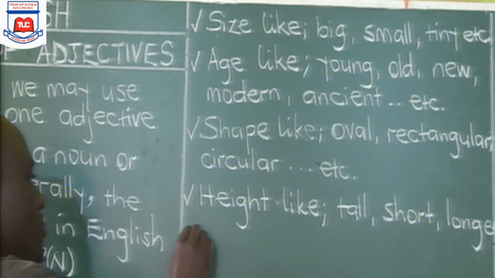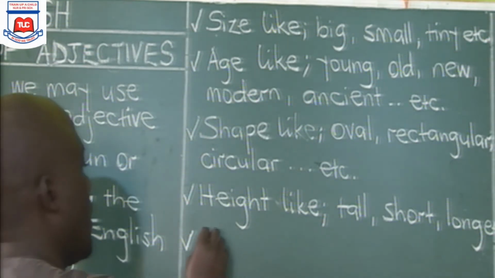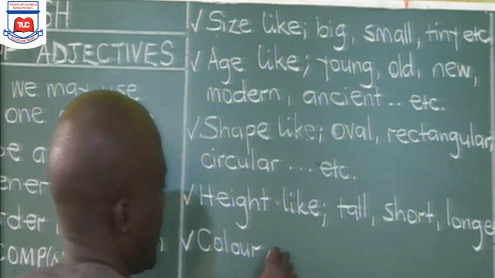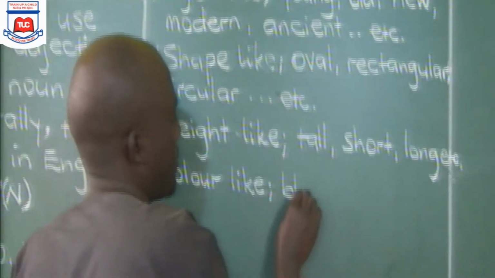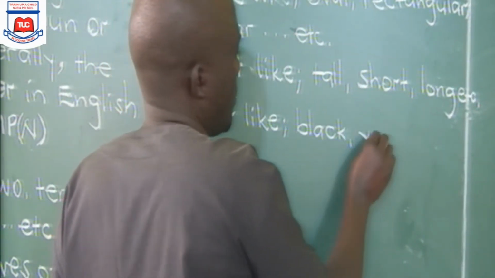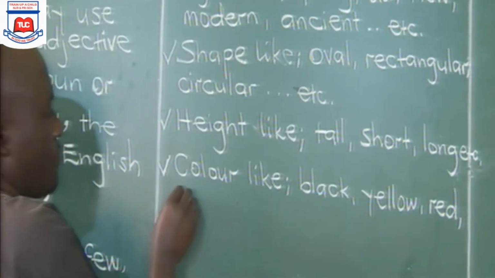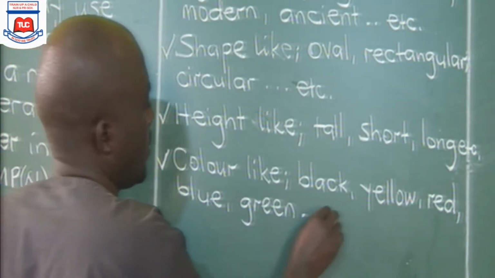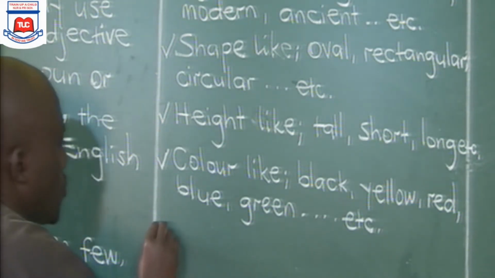C. So we move down to this C. That stands for color. And examples of adjectives of color are black, yellow, red, blue, green. You can mention other colors. Whatever color you mention represents adjectives of color. Then we move on to O.